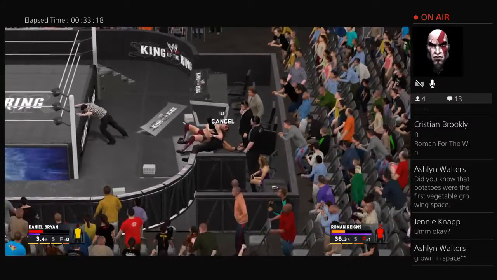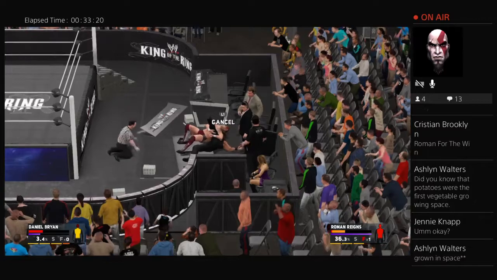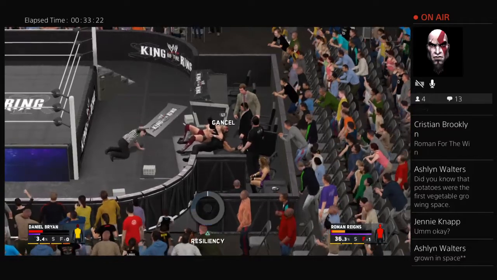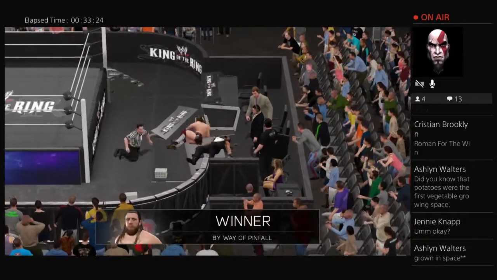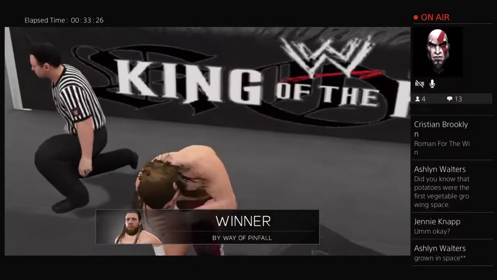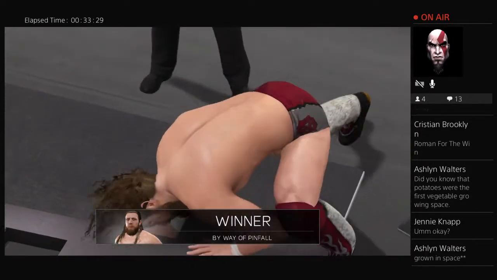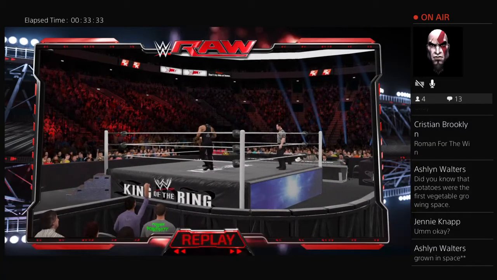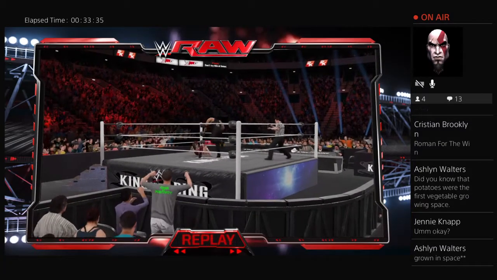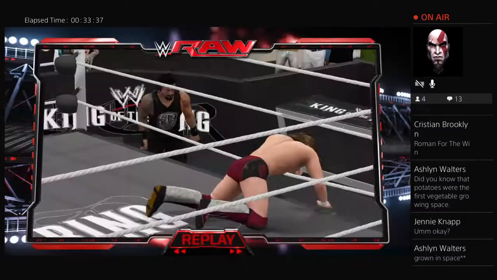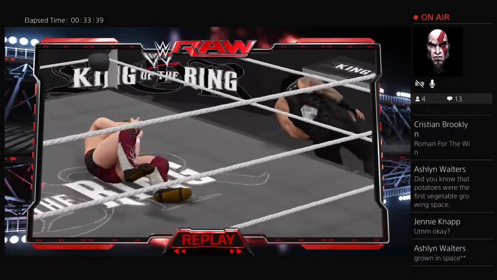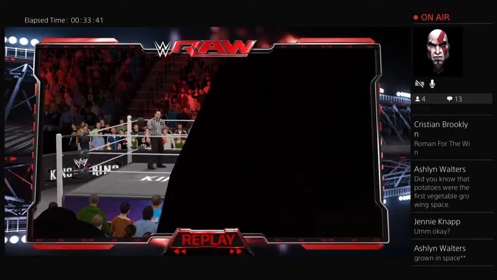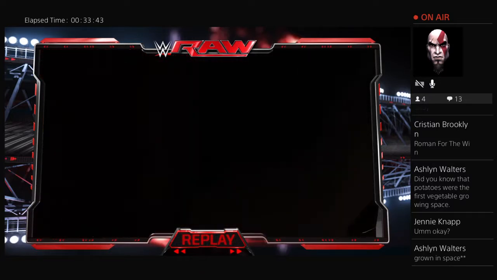The referee taking 60 years to get to the cover. Bryan trying to hold that leg. Cover now on Roman Reigns. And that is it. Daniel Bryan is going to the finals. For all you Daniel Bryan fans out there, there is a chance that Daniel Bryan could become the King of the Ring and earn himself a Universal Championship opportunity. The final match of the King of the Ring will consist of Finn Balor and Daniel Bryan.